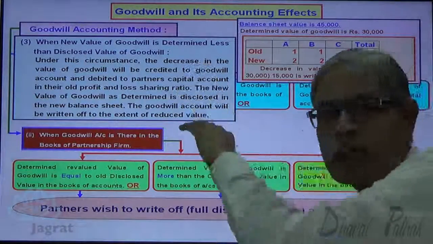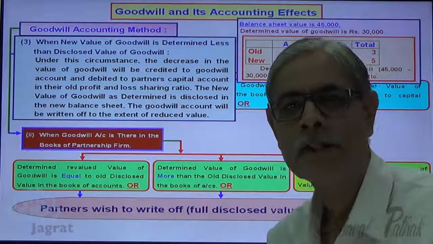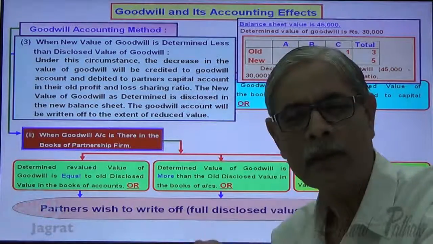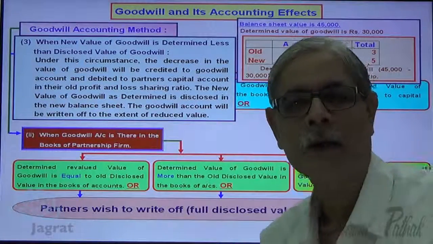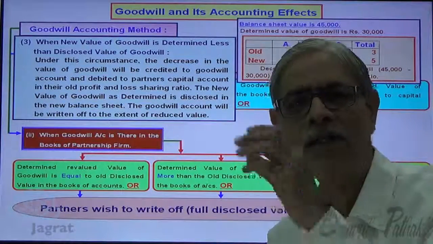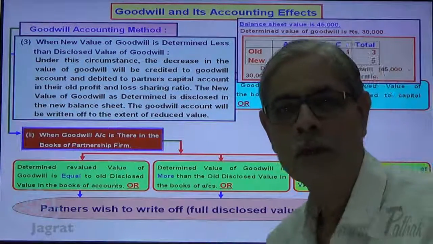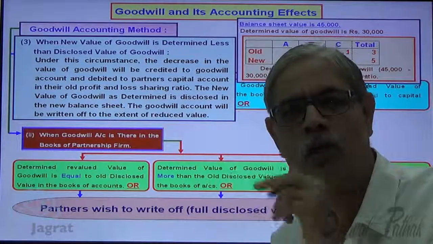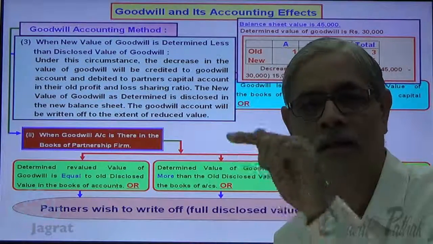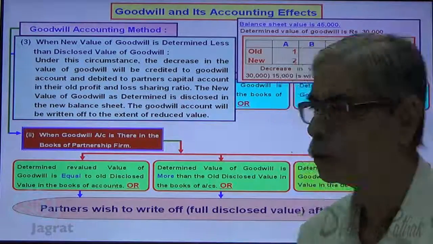And if you apply this much only, then goodwill will appear in the balance sheet at what value? 45,000 minus 15,000, 30,000 is the value of goodwill that will be reported in the balance sheet. But instead of doing so, if partners wish to write off the full disclosed value of goodwill in the books of accounts, then you have to write off what? The leftover value 30,000 once again in the new profit sharing ratio.